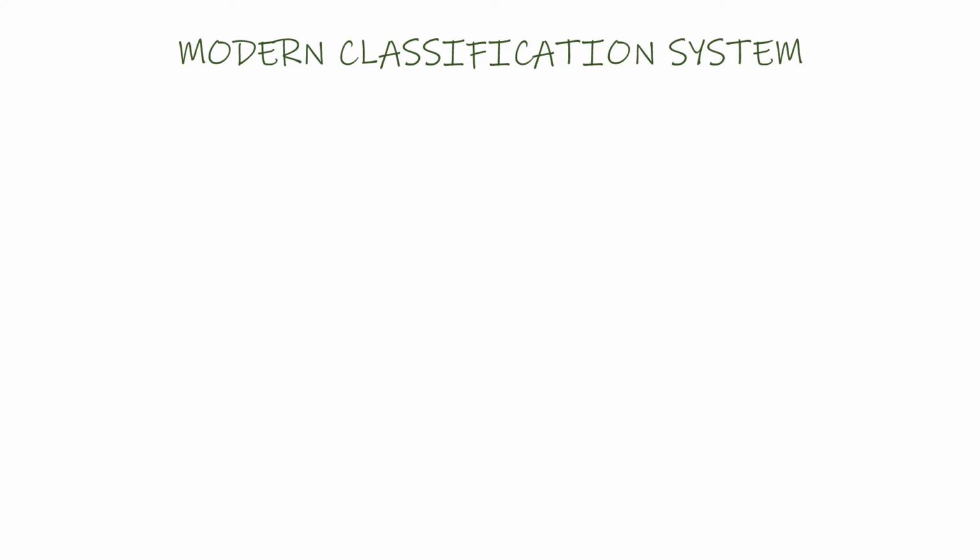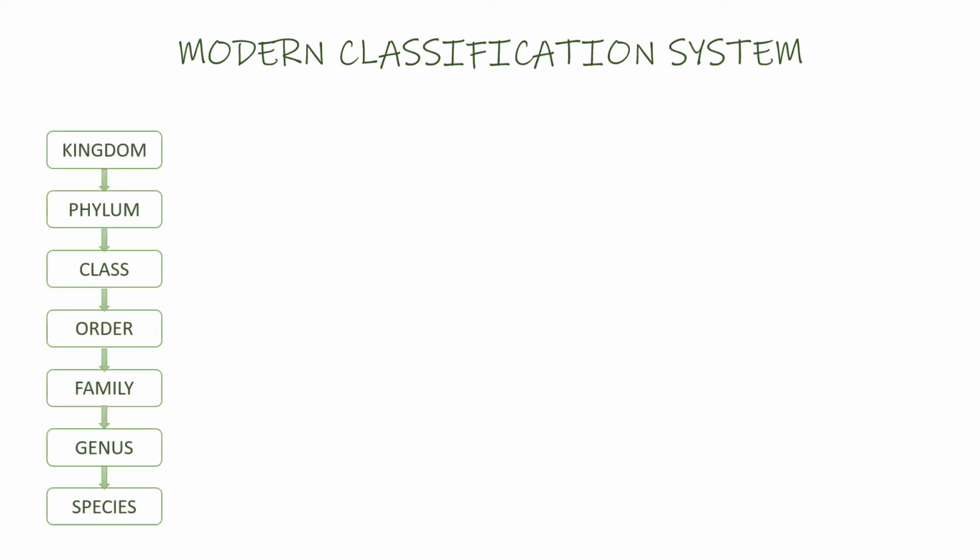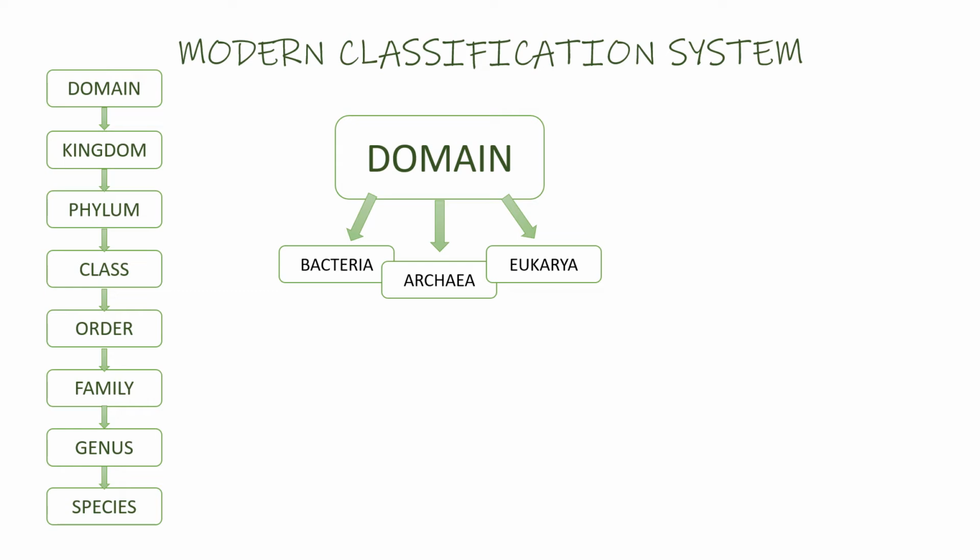So how do we classify living organisms today? We majorly use the classification system proposed by Carolus Linnaeus, but we've added the domain level. The domains are bacteria, archaea, and eukarya.